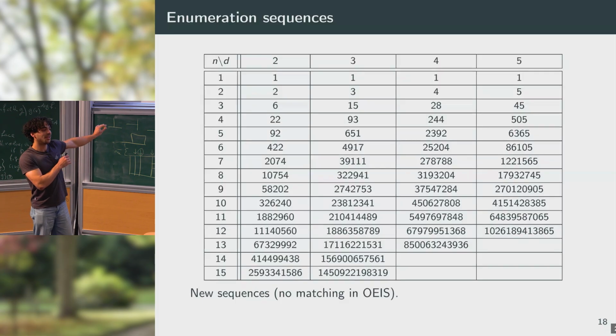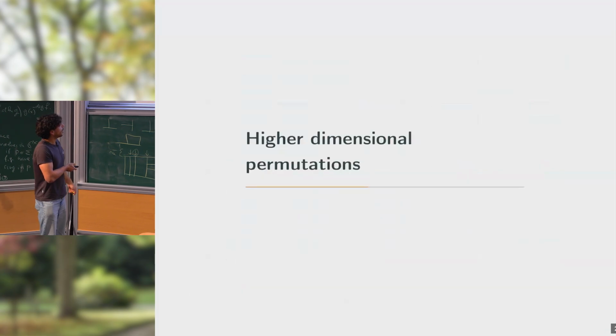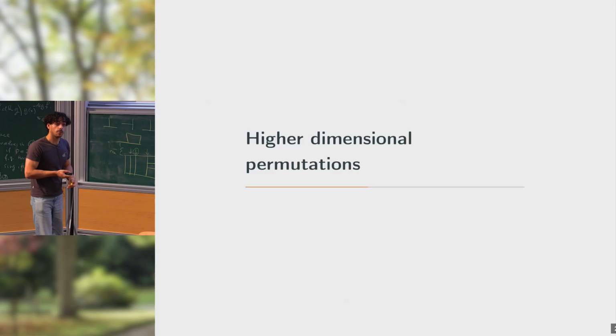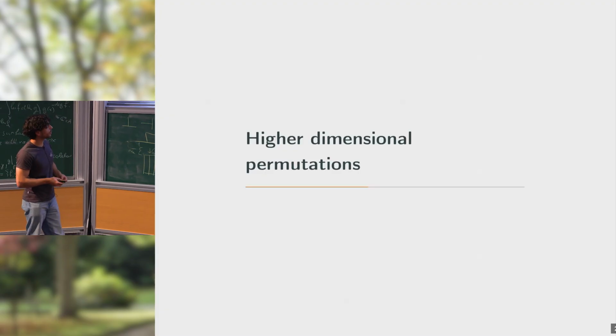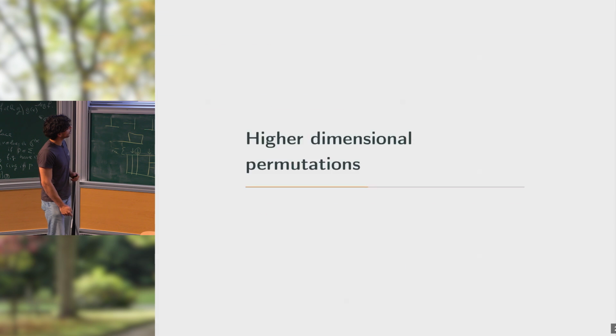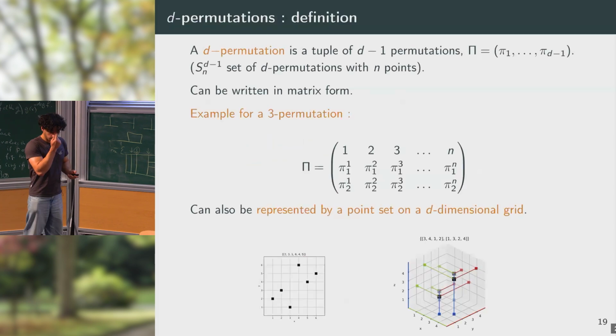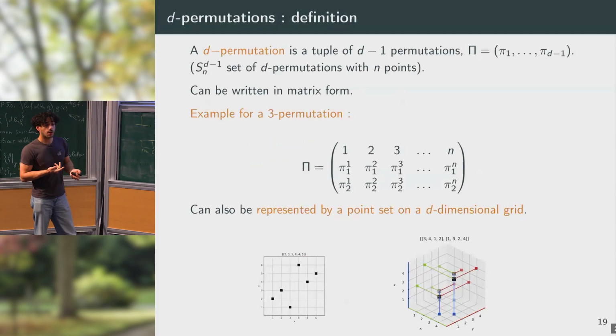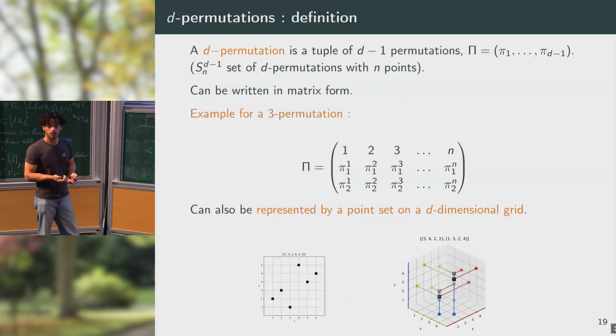Okay, so enumeration results. So then we've characterized the floor plans in terms of permutations, so in terms of lists of total orders. So in this part of the talk, I will give a bit of definitions which will allow me to present the results. So a D permutation, which we consider all the higher dimensional permutations, are given by tuples of D-1 permutations.